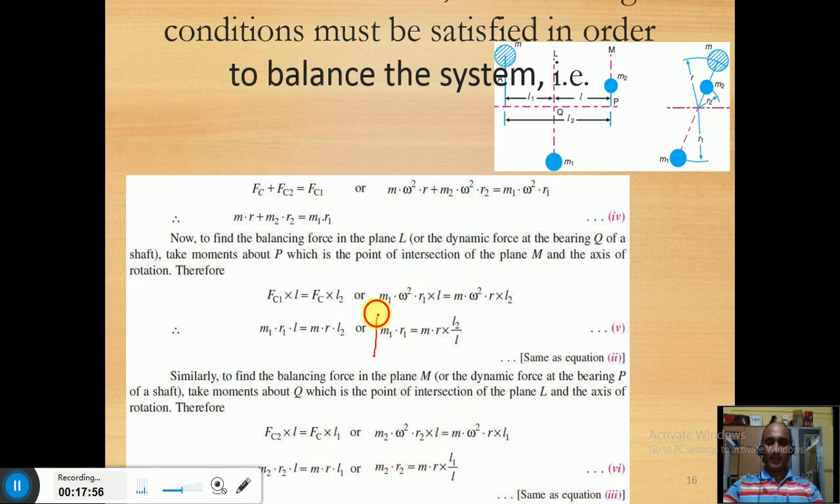First equation: m1 r1 is equal to m r L2 by L, and m2 r2 must be equal to m r L1 by L. The same equations you are going to get. So this is about the balancing of rotating masses, and that too for a single mass. For the next analysis, we will see the next coming video lectures.